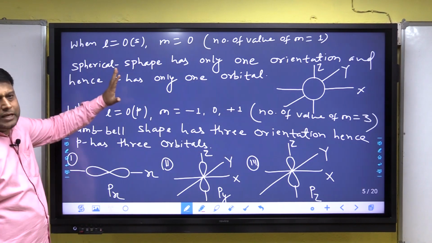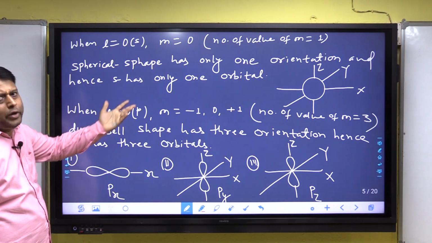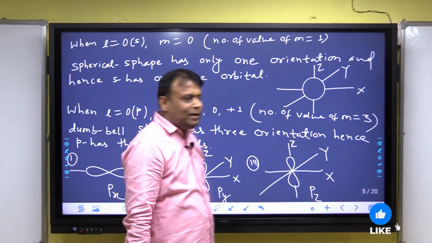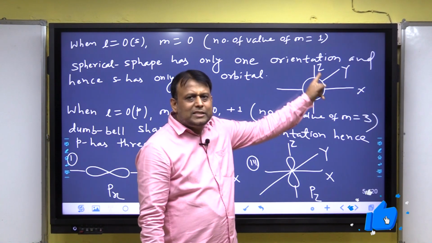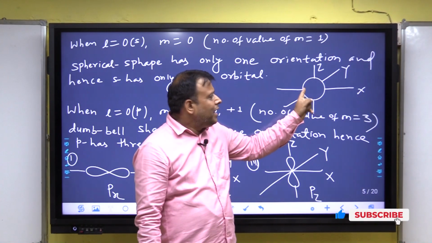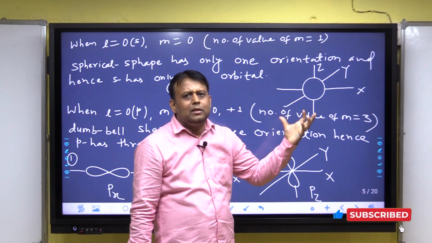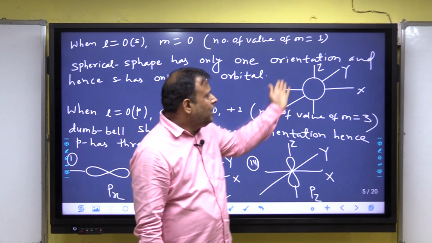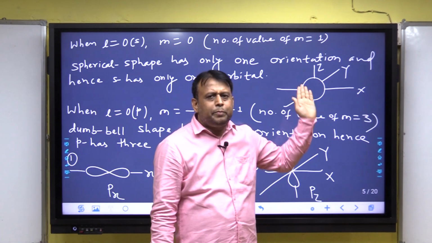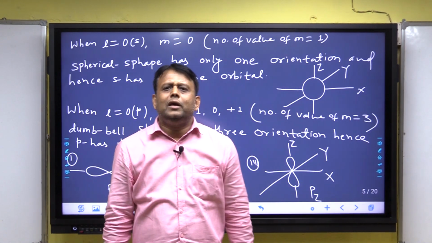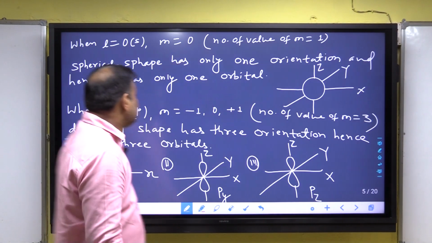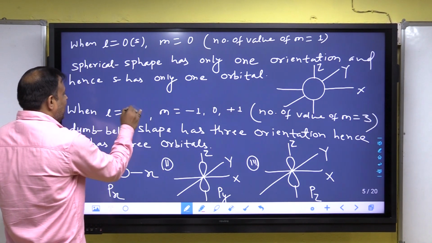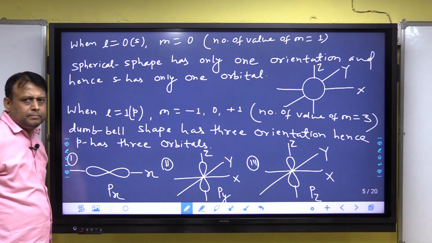A spherical shape has only one orientation and hence s has only one orbital. It is a spherical shape, and there is only one way to draw a sphere, and hence a sphere has only one orientation.